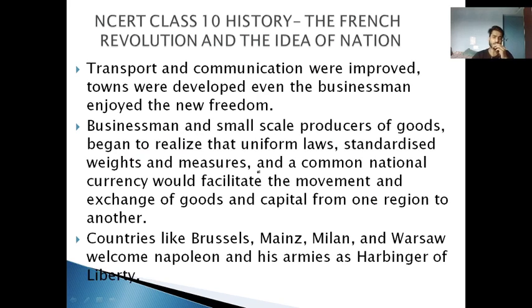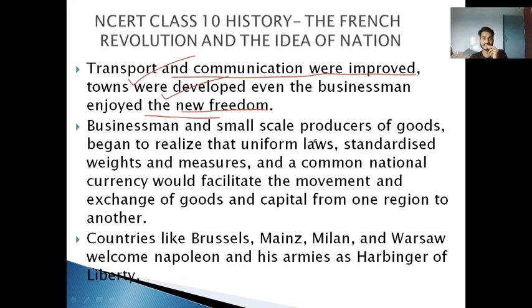Right, transport and communication were improved, towns were developed, and even the businessmen enjoyed the new freedom. Right, these things, as we all know, जब कोई भी देश नेशन बनने के कगार पे होता है, जब वहाँ के लोग नेशनलिज्म और पैट्रियोटिज्म के बीच अंतर समझ जाते हैं, right, and when they got the rights, when the privileges of birth were abolished, it not only made the people rational, but it also impacted the entire country, जो हम देखने को मिल रहा है, like transport and communication were developed, new towns were developed, and people enjoyed the new freedom.